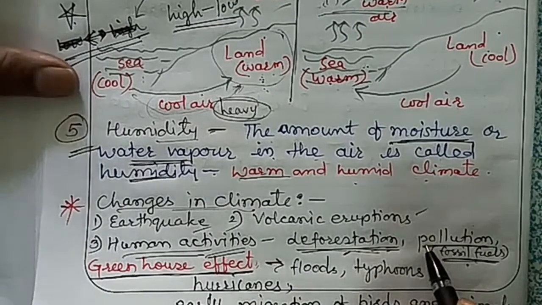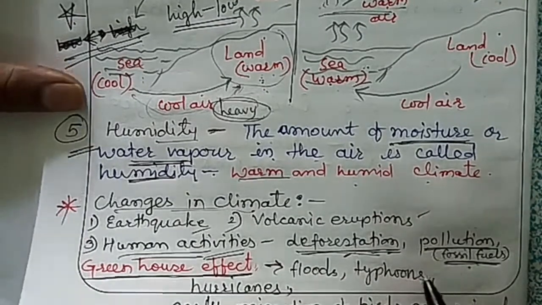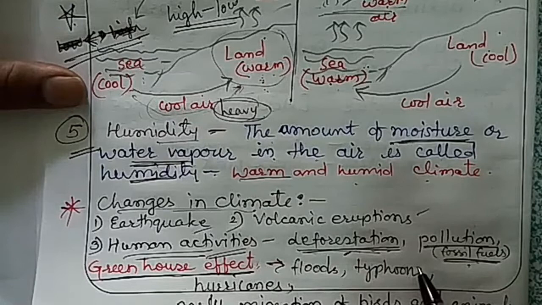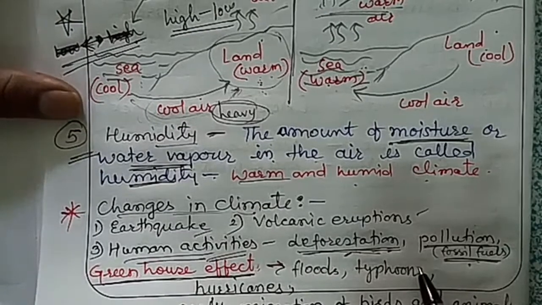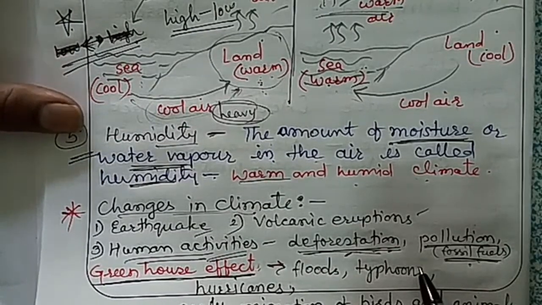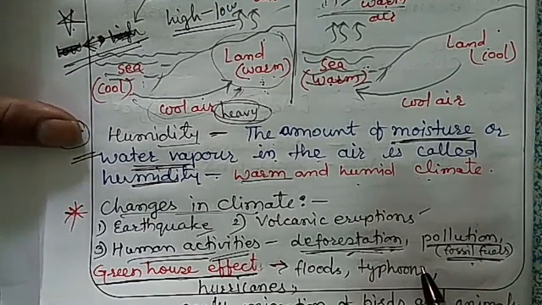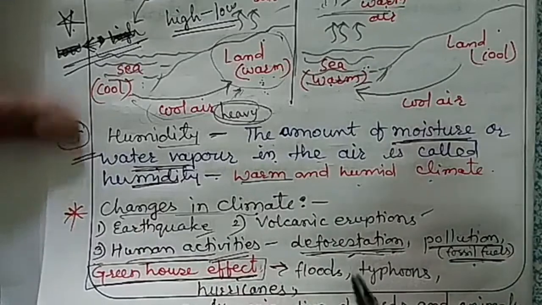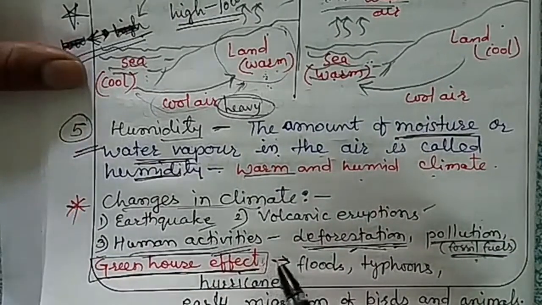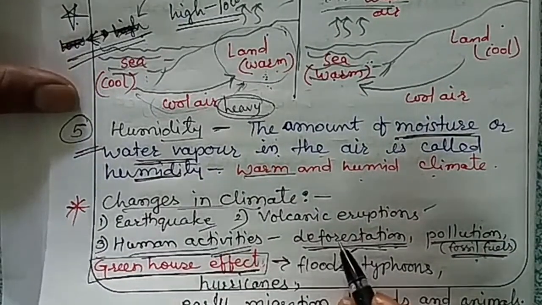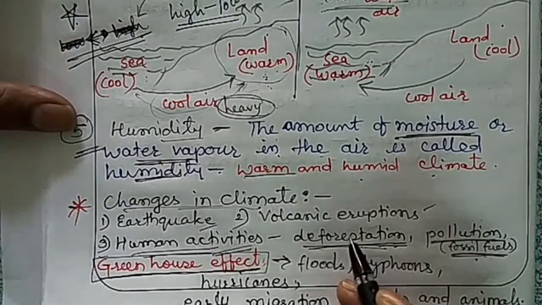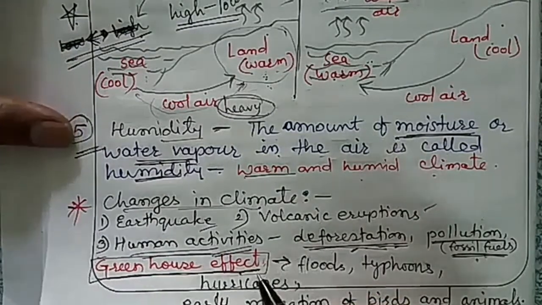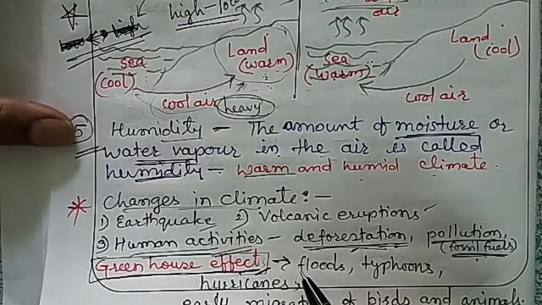The harmful gases which are released in the atmosphere absorb heat, and because of that heat the temperature of the earth increases, and this is called the greenhouse effect.